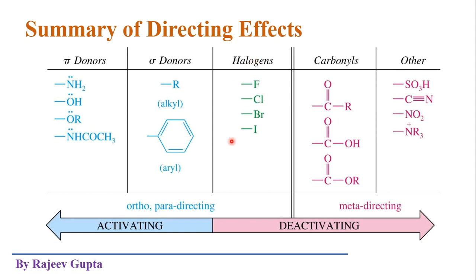But the electronegativity of these halogens is high compared to the phenyl ring or aromatic ring system. So these atoms pull electron density outside the ring, so these are deactivators. So these are deactivating groups but ortho para directing. So this is the complete list of activating and deactivating groups with their directing nature. Either these are ortho para directing or these are meta directing.